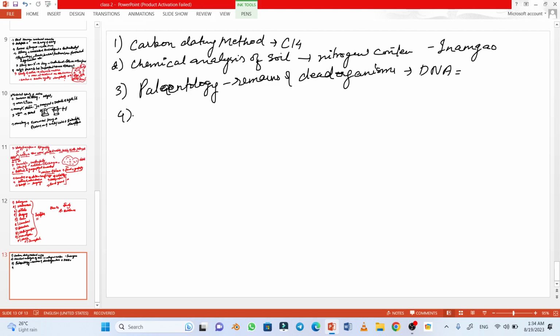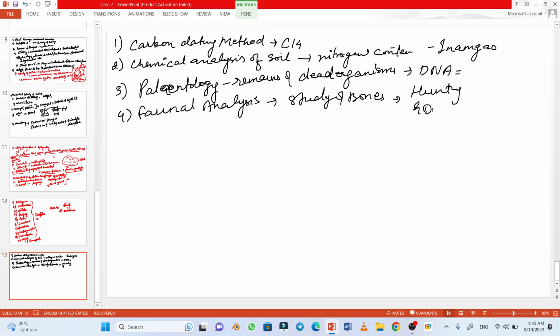The fourth point is faunal analysis. Faunal analysis means the study of bones, in which, for example, hunting and domestication are easily understood.